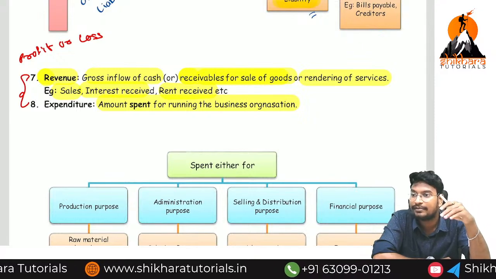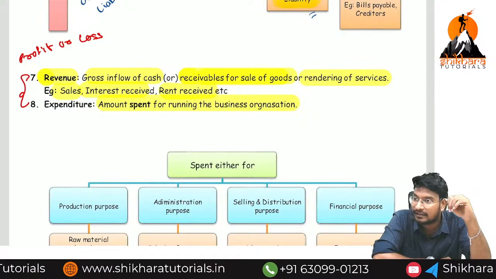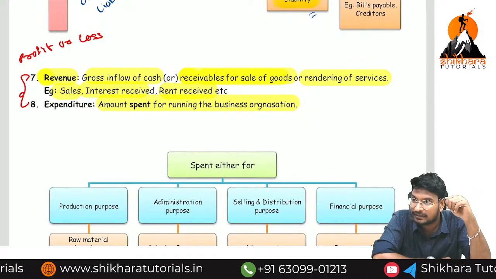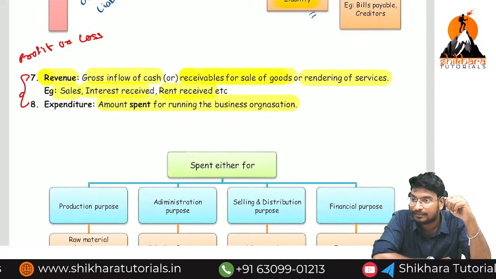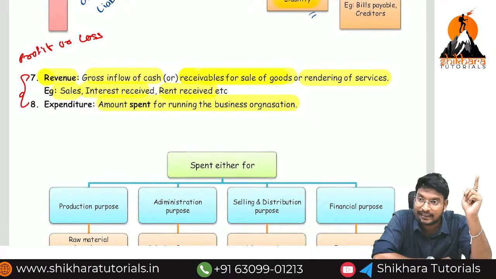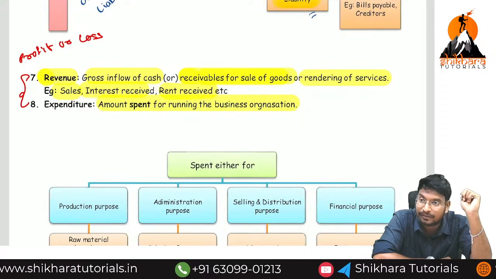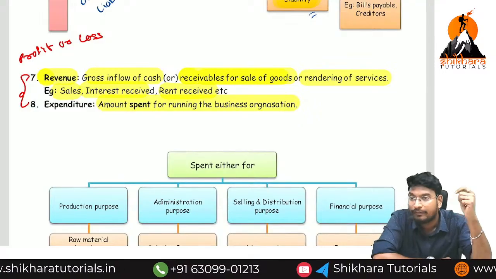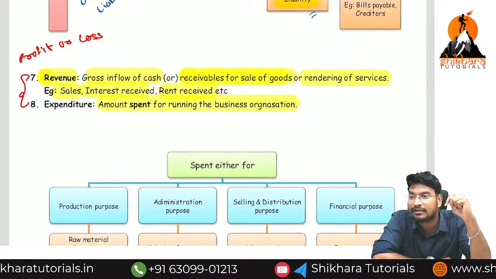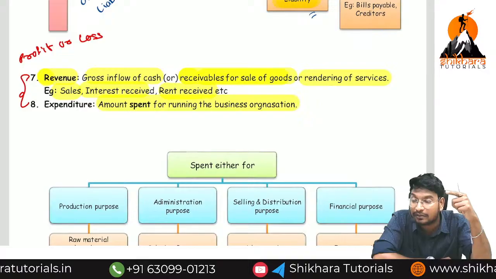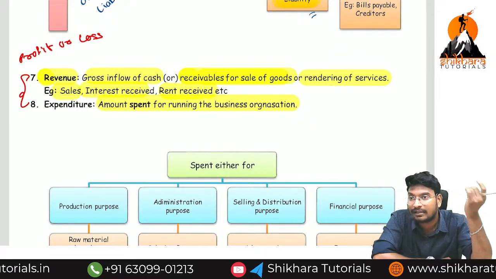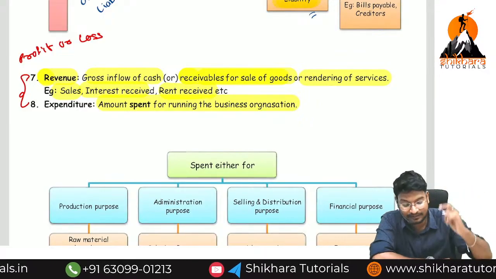If the owner is paying the school fee for their children, it is not an expense. That expense is incurred for personal purpose, not for the purpose of business. We need to incur the expenses for the purpose of business. Then only we can call it expenses. Otherwise we are not going to call it expenses.